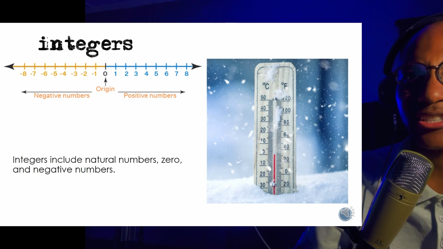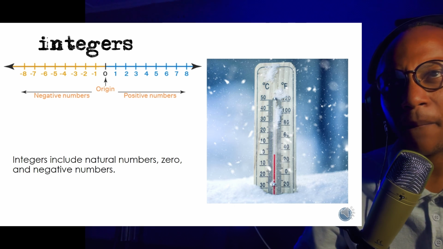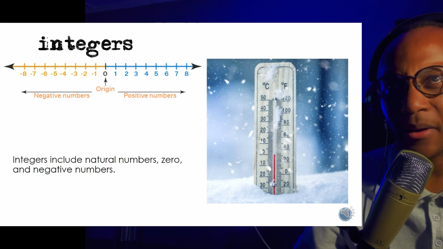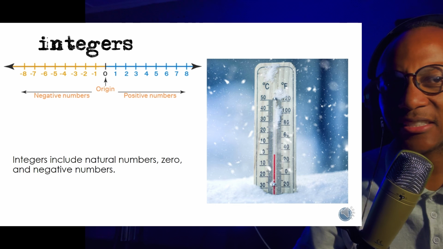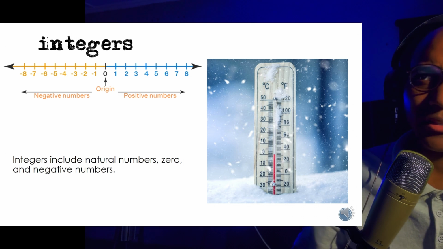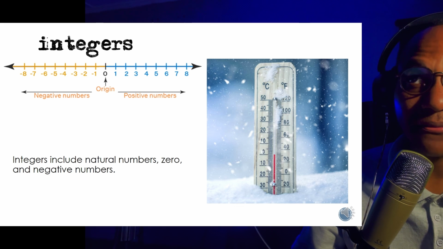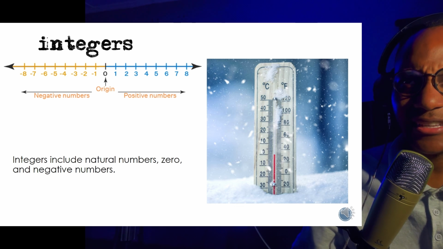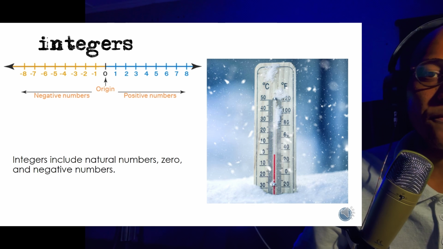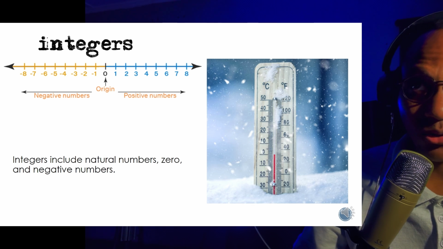Now let's look at integers. I don't know if you're familiar with this number line, but I'm sure you have heard that if it's very cold, it can be maybe 5 degrees Celsius or 1 degree Celsius. If it keeps getting colder, it can get to 0 degrees Celsius where freezing starts. It's called the freezing point.